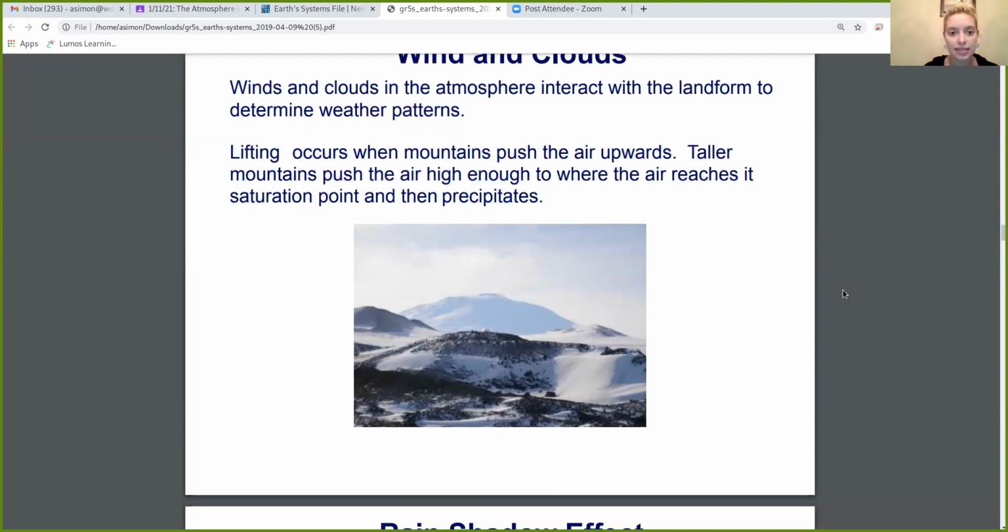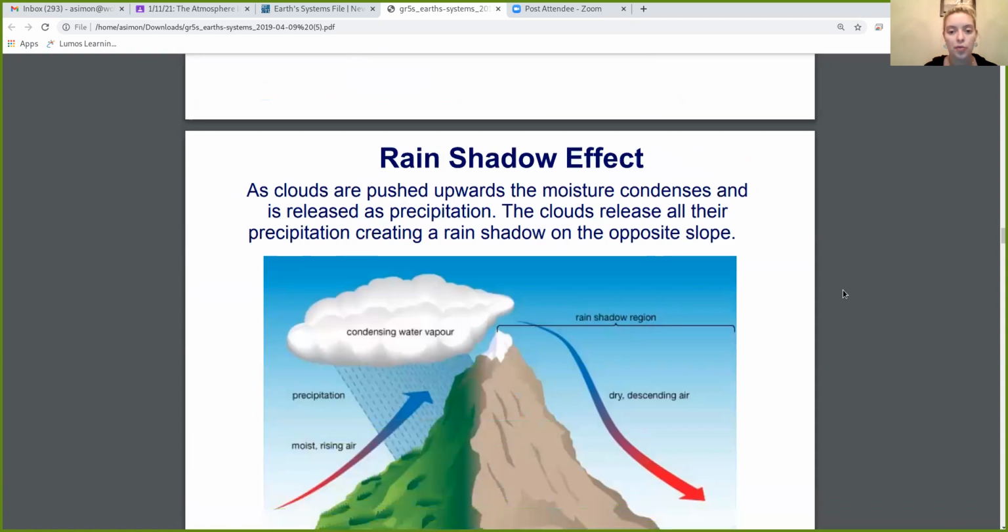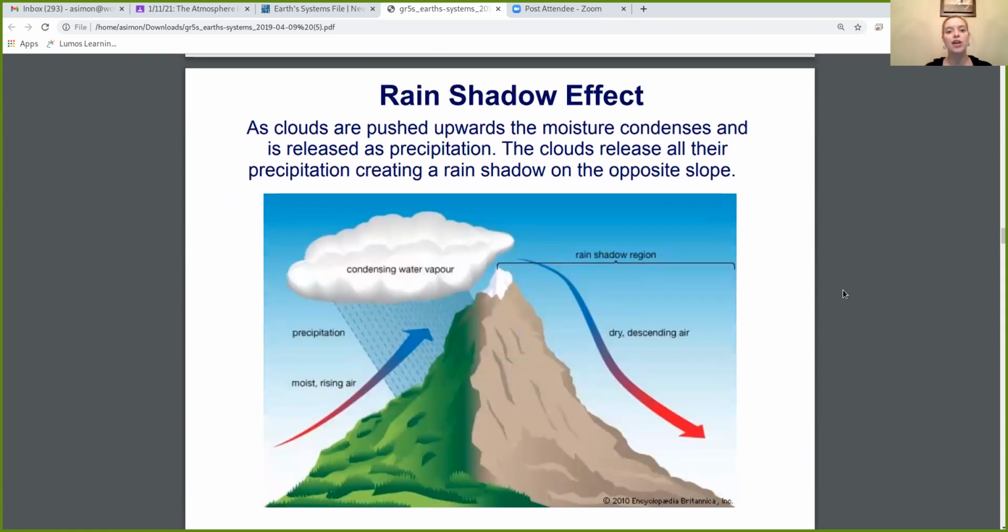All right, our next type of weather pattern that we're going to talk about is something called the rain shadow effect. The rain shadow effect happens when, as clouds are pushed upward, the moisture condenses and it's released as precipitation. And that precipitation is only happening on one side of the mountain. So the clouds get so full that it can't even get to the other side of the mountain before it rains. So this rain shadow effect is where you see one side of a mountain that's green and it's growing grass, and then the other side of the mountain is just pretty much dead. It has no life on it because it never rains on that side of the mountain.